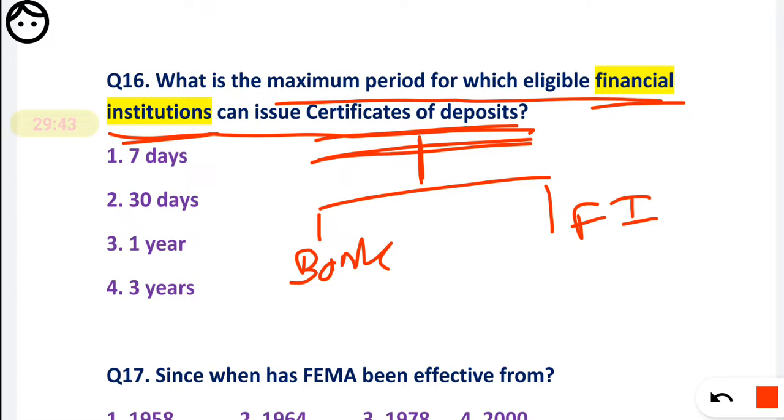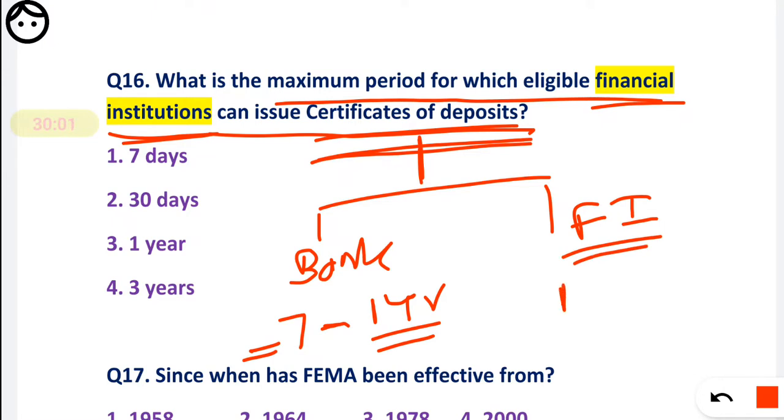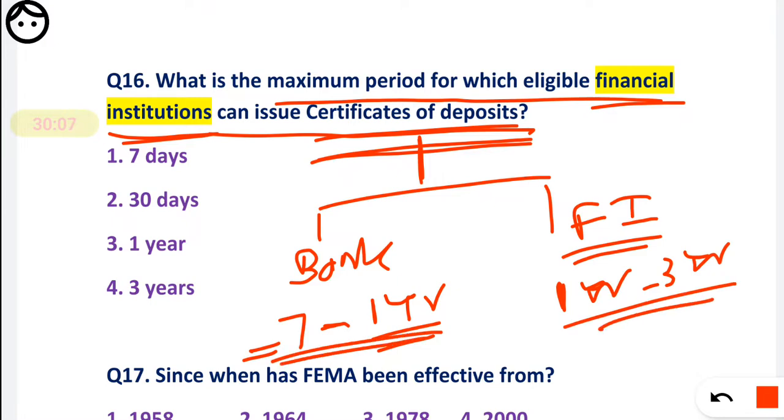If it is issued by a bank, then the duration should be 7 days to 1 year. That means minimum 7 days and maximum 1 year. But if it is issued by a financial institution, the duration is 1 year to 3 years. Okay, that is the certificate of deposit.